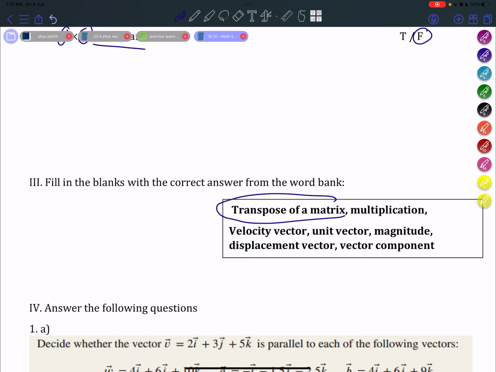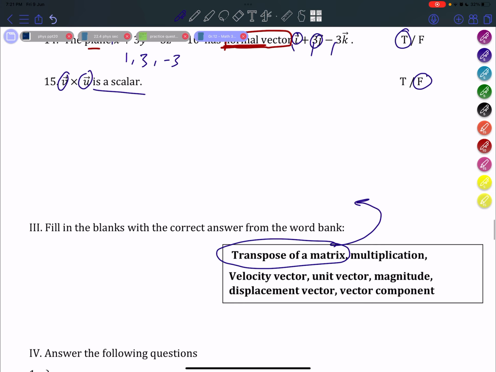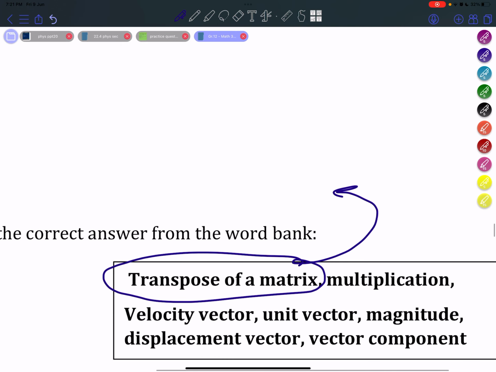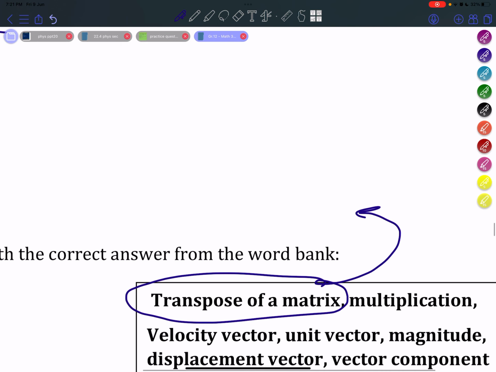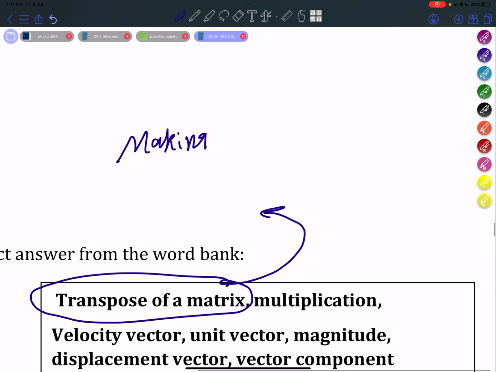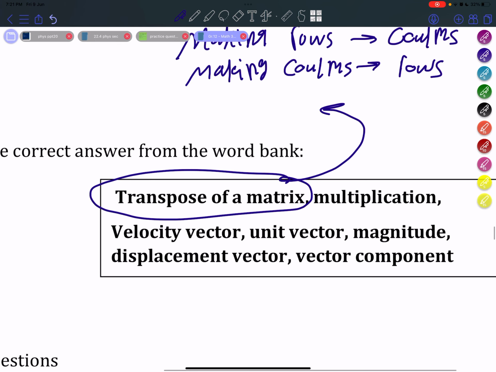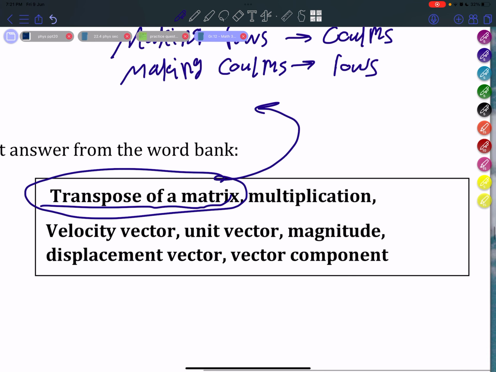So, a transpose of a matrix. Each matrix has a transpose version of itself. What does a transpose of a matrix mean? Basically, making rows into columns and making columns into rows. So this is the transpose of a matrix.